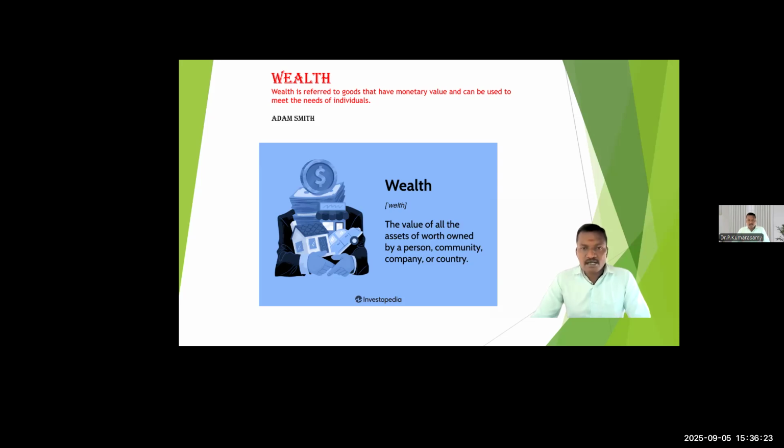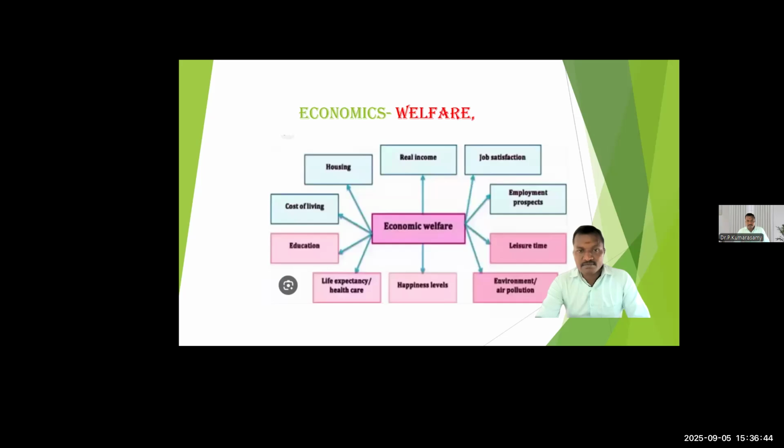So wealth is accumulated assets. Individual wealth means the accumulated assets that an individual possesses. Community wealth is the accumulated assets which a particular community possesses. That is the meaning of wealth.